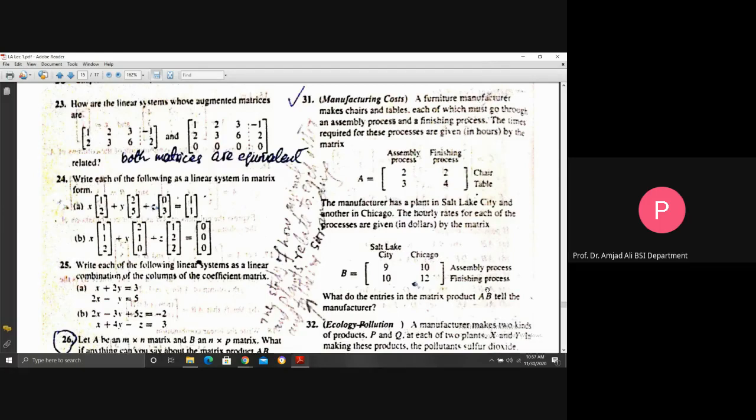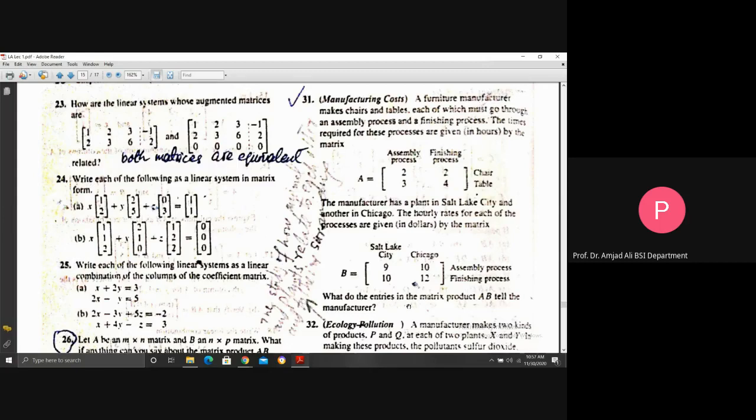Assembly process, finishing process. That is, 1 hour cost in assembly process in Salt Lake City is $9. But 1 hour cost in assembly process in Chicago City is $10. Similarly, finishing process needs $10 per hour in Salt Lake City and $12 per hour in Chicago City.